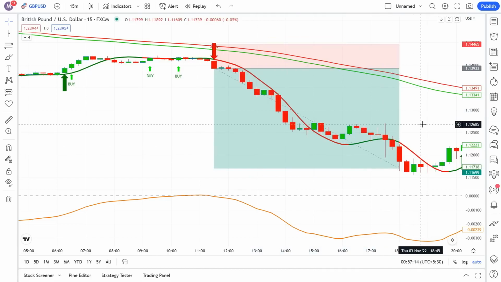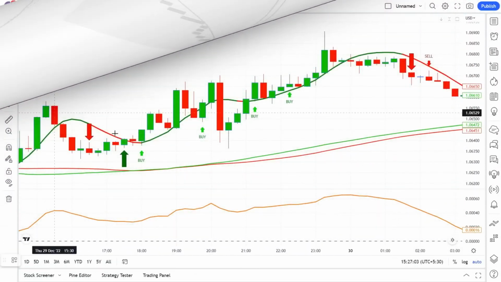Now that we've completely learned this strategy, I want to test it on the Euro USD chart with the 15 minutes time frame. And I want to see how much profit we could have made in these trades using this strategy.